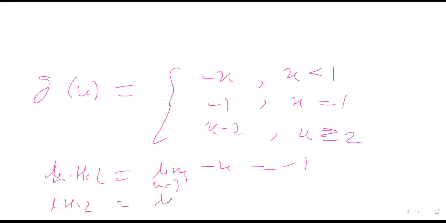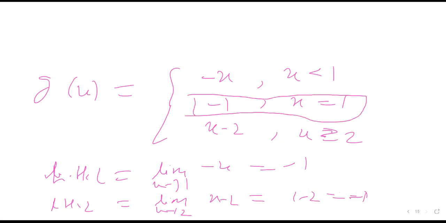Right hand limit will come out to be limit x tends to 2 of x minus 2, which is equal to 1 minus 2, equal to minus 1, and the value at x equal to 1 is also minus 1. So therefore g(x) is continuous, right? g(x) is continuous.